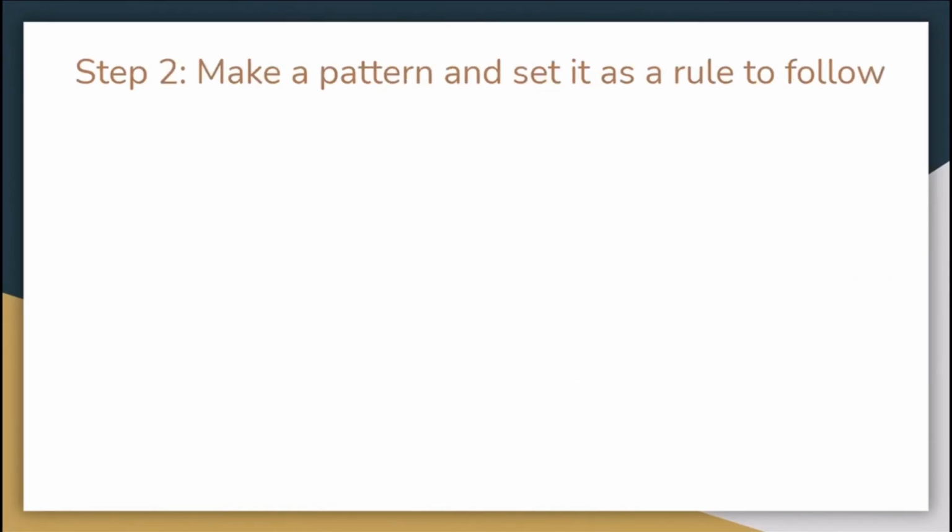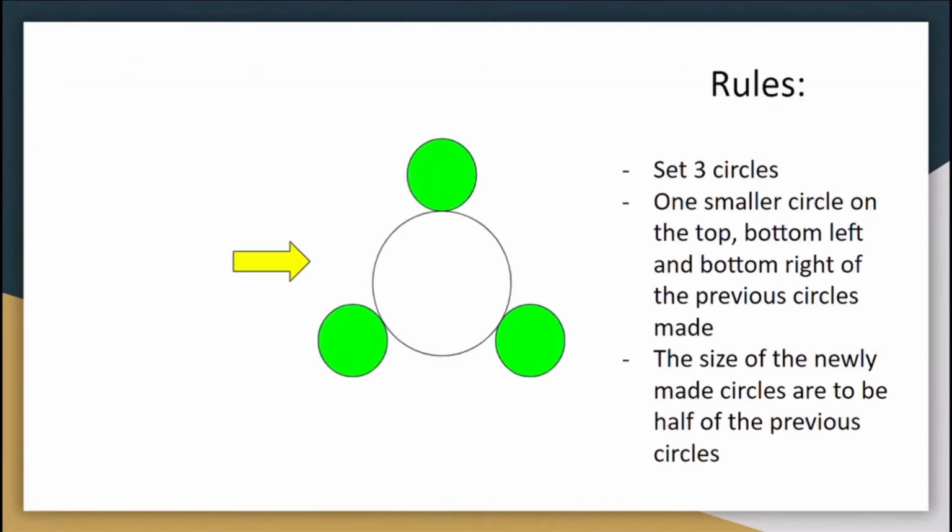The second step is to make a pattern and set it as a rule to follow. So here are my rules. I have to set 3 circles, one smaller circle on the top, bottom left, and bottom right of the previous circles made. Now, the size of the newly made circles are to be half of the previously made circles, which means that the previously made circles must be twice as big as the newly made circles.